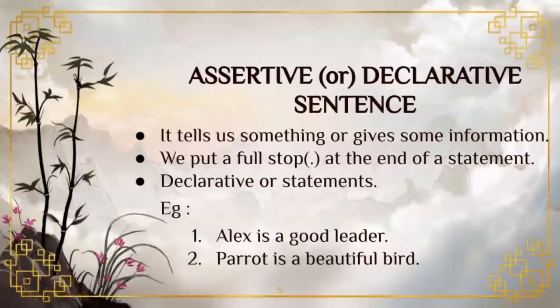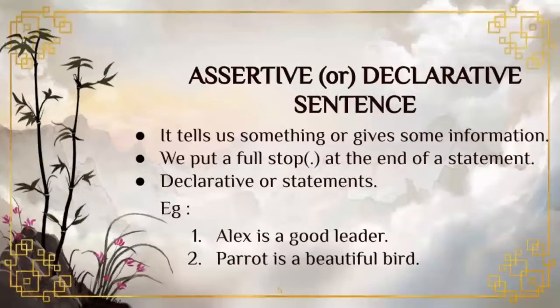Okay, let us see some examples here. Look at the first one. Alex is a good leader. It is a sentence started with capital letter and ended with a full stop. And it is an assertive sentence. It means it tells us something about Alex, that Alex is a good leader.